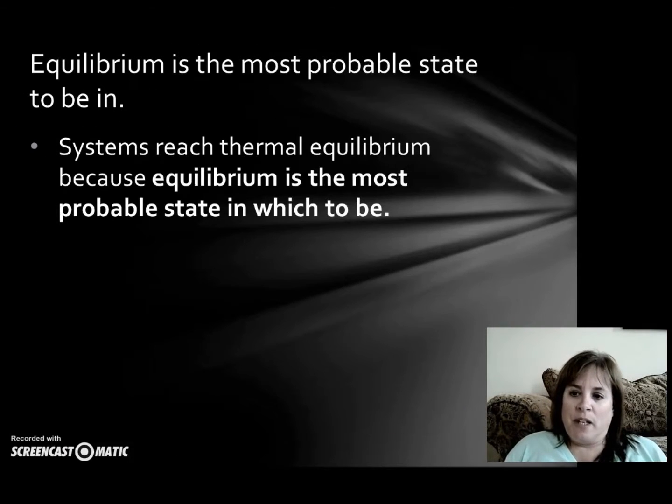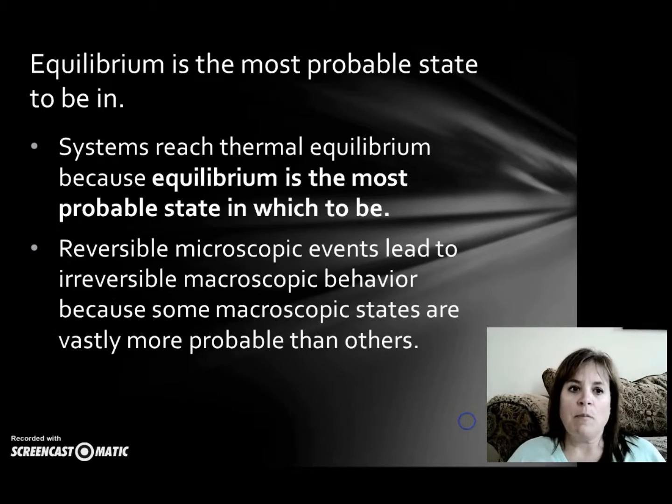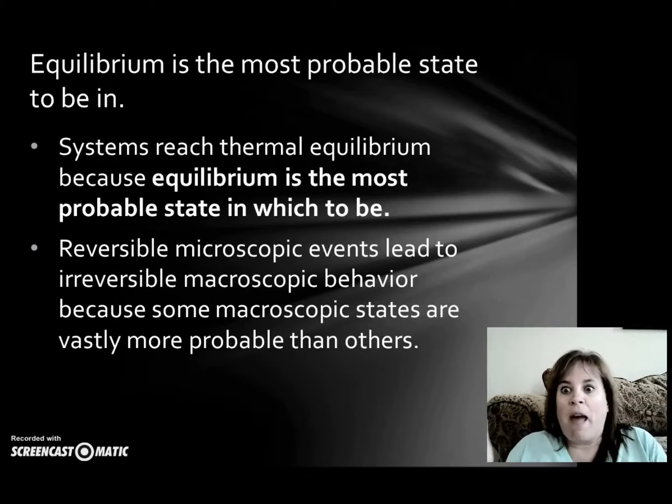So equilibrium is actually the state that everything proceeds to because it's the most probable state. So systems reach thermal equilibrium, where their temperatures are the same, because that is the most probable state to be in. So these reversible microscopic events, these collisions between particles, which we could watch forward or backward and wouldn't make a difference, will lead to some irreversible macroscopic behavior, because on a larger level, these macroscopic states, these equilibrium states, are vastly more probable than others.